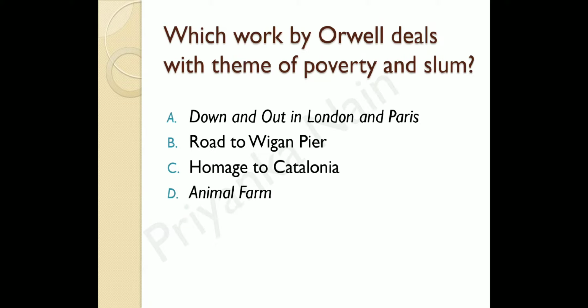And the next question is, which work by George Orwell deals with the theme of poverty and slum? So here we are talking about a work by George Orwell. We have to identify that work, और किस वर्क में, जॉर्ज ऑरवेल के किस वर्क में पॉवर्टी और स्लम की बात हुई है या ये थीम डिस्कस हुई है. And the options are Down and Out in London and Paris, The Road to Wigan Pier, Homage to Catalonia and Animal Farm. Okay, and the right answer is Down and Out in London and Paris. So this novel deals with poverty and slum. So A is the correct answer, right?